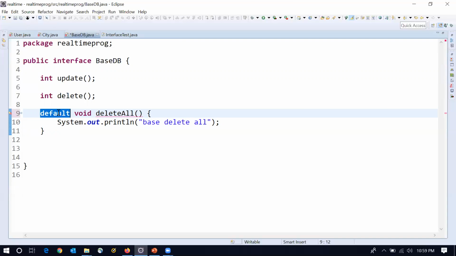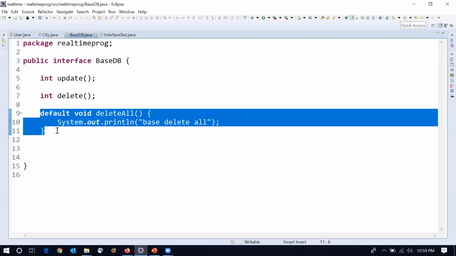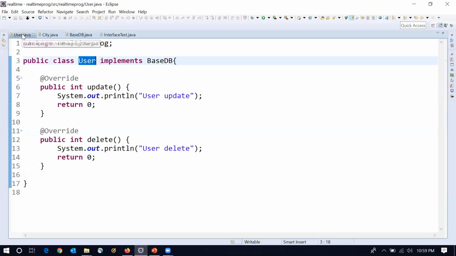So now what's the advantage? Assume that I want to perform deleteAll only for the city class, not for the user class. Only city will override this function, but for user, it is up to the user. If he wants, he can override. If he doesn't want, no need to override. This is the flexibility we get with the default method from Java 8.